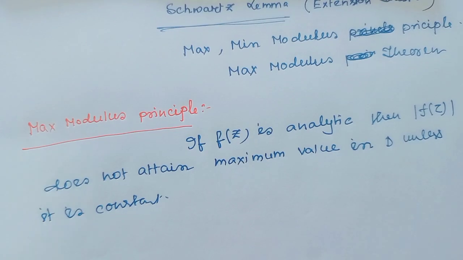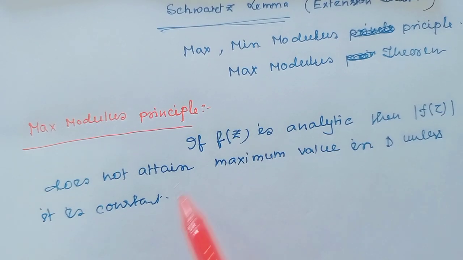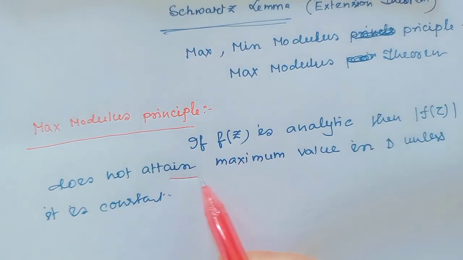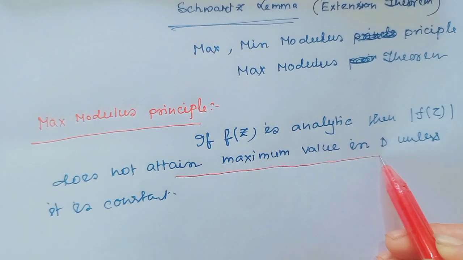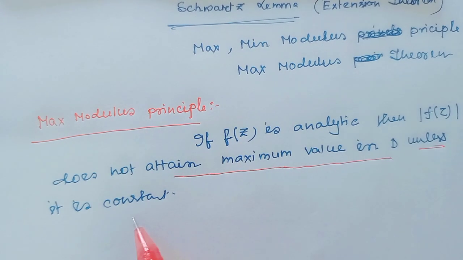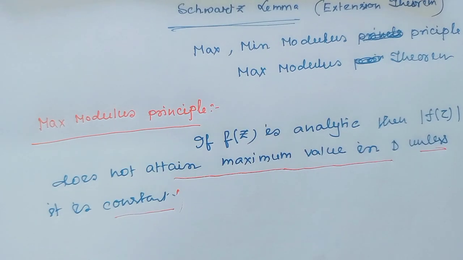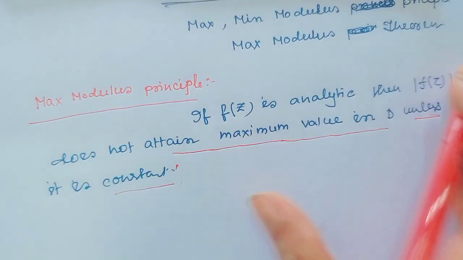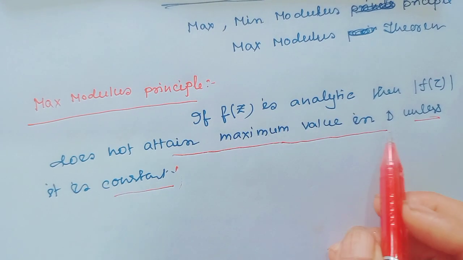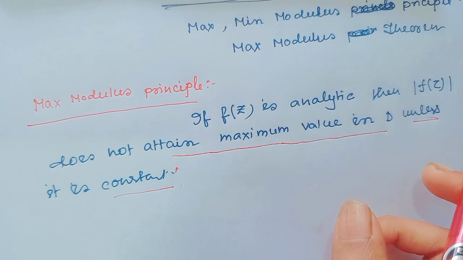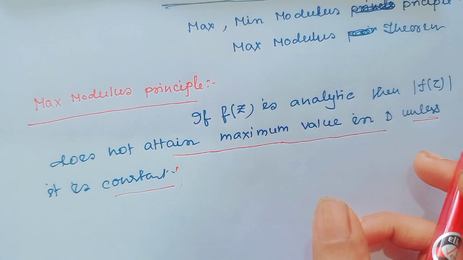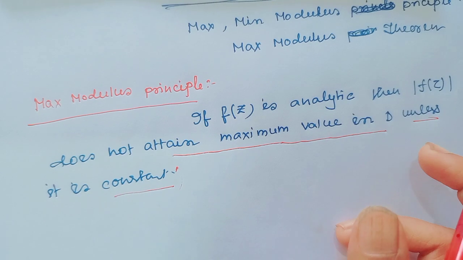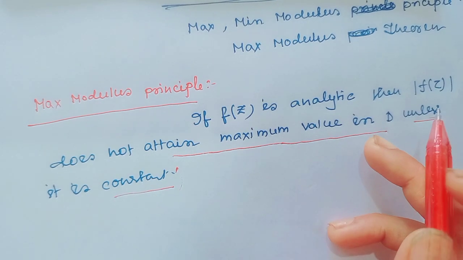If f(z) is an analytic function, then the modulus of f(z) does not attain a maximum value in the domain unless it is constant. That means if the function is a constant function, then the maximum value exists in the interior of the domain.